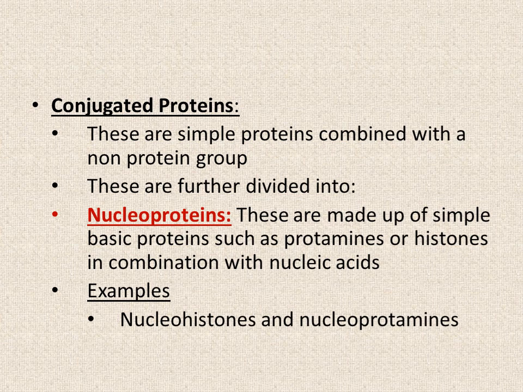First of all, we are going to discuss nucleoproteins. Nucleoproteins are comprised of a simple protein plus nucleic acid, and as we discussed earlier, histones are an example of basic proteins and simple proteins which are going to combine with nucleic acid such as DNA to form nucleoproteins. So examples include nucleohistones and nucleoprotamines.